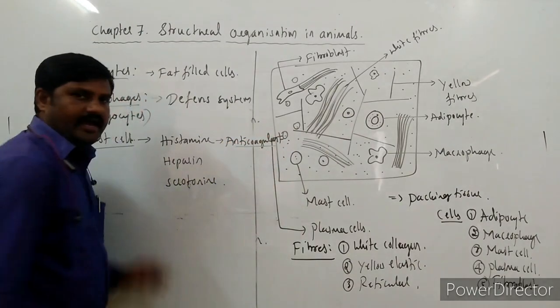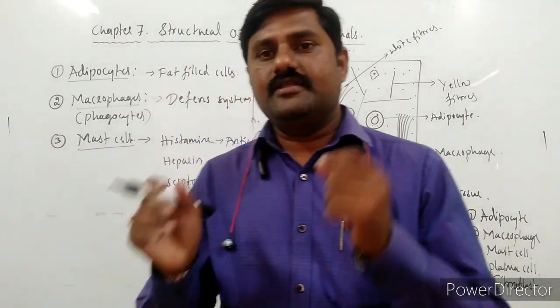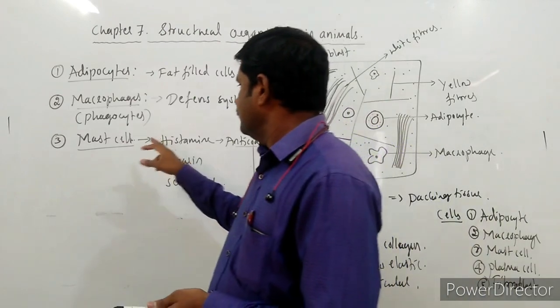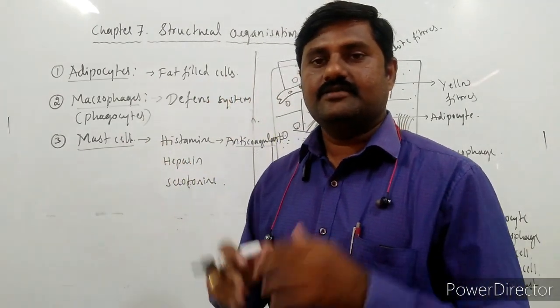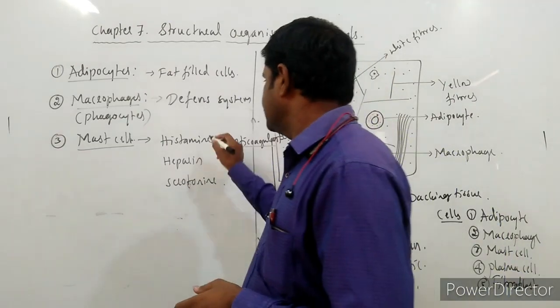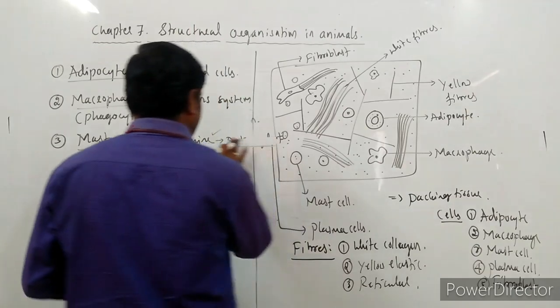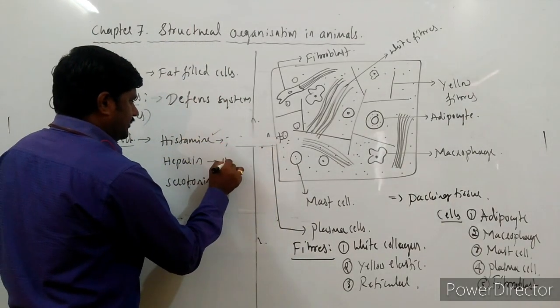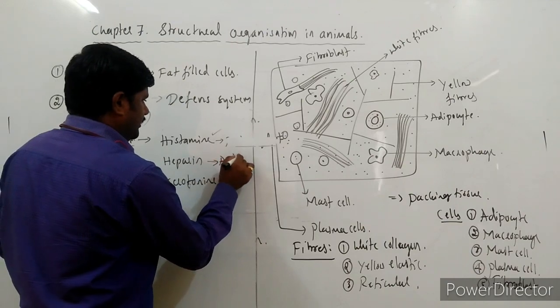Anticoagulant means what? So these mast cells are very close to the blood vessels. Sorry, it is heparin that is an anticoagulant.